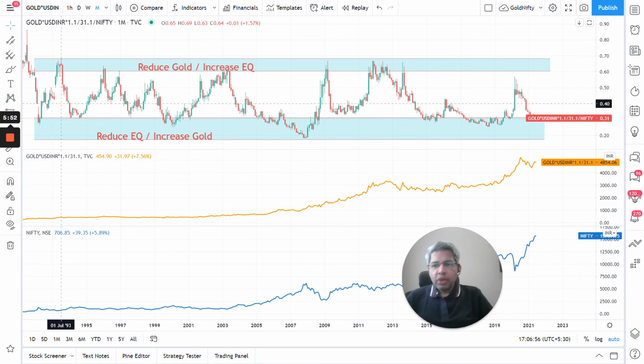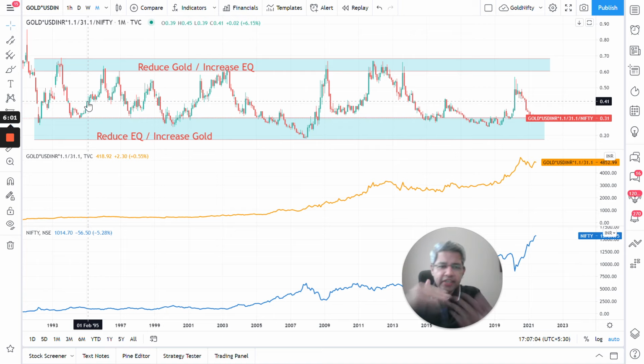So this top chart, there are three charts in this. This top chart is gold in INR, which, if you want to plot it on TradingView, and TradingView is a free software and it has a pro version. I'm using a pro version, but I'm sure this is possible in the free version also.